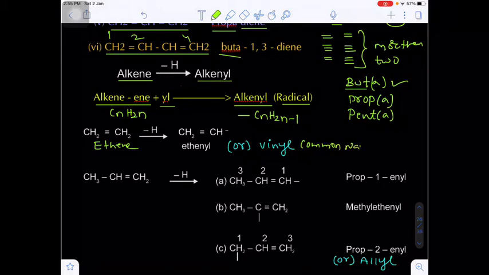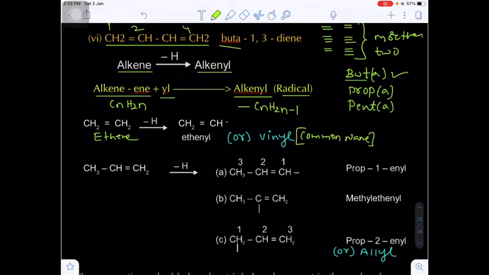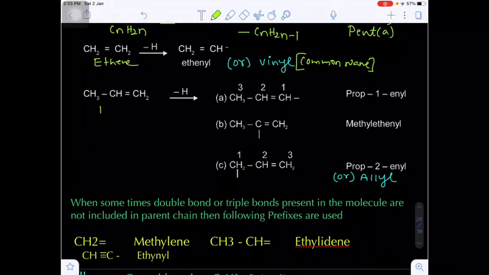The common name of the radical ethynyl is vinyl. Next is propene. In propene there are 3 types of hydrogens. This will be the primary carbon, and this is also a primary carbon, but there is a double bond. So there are 3 different types of hydrogens, and we will get 3 different types of radicals here.